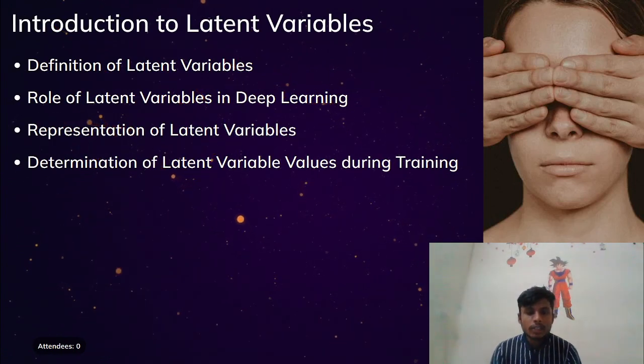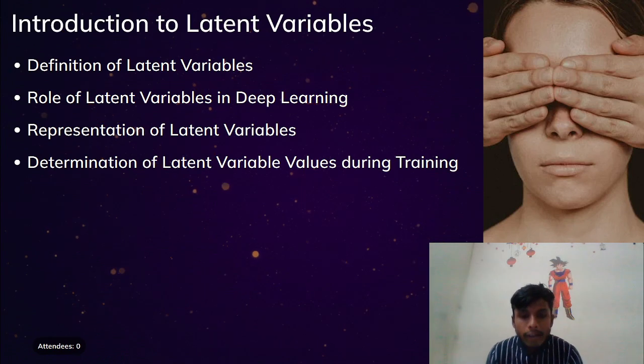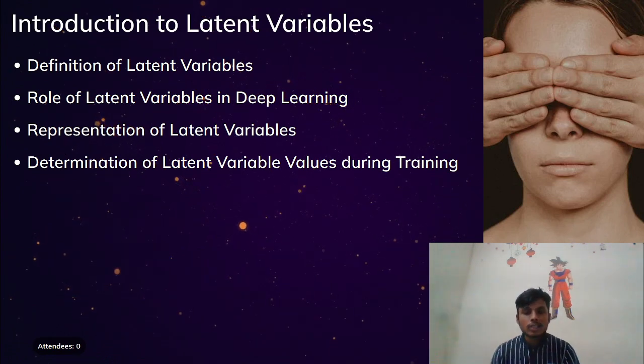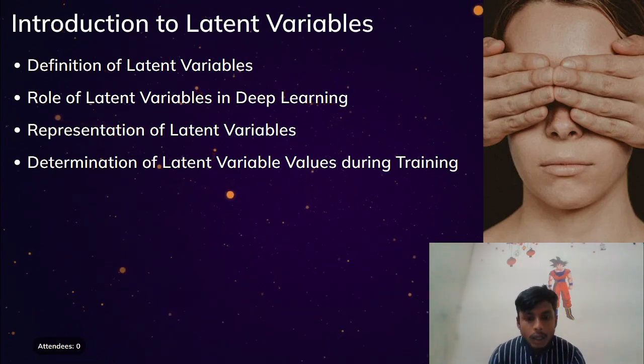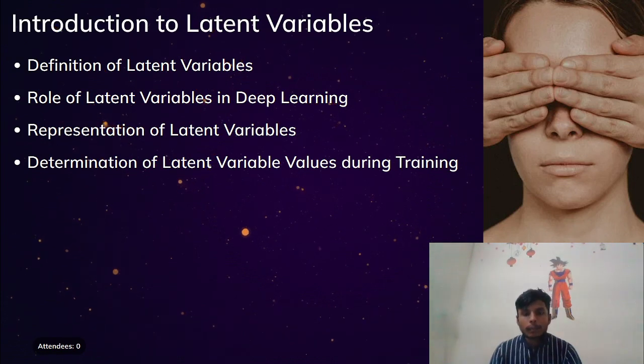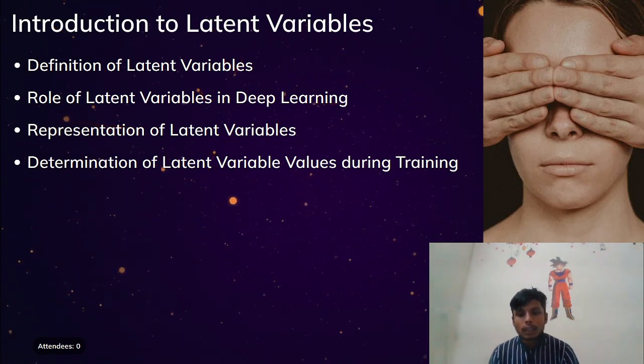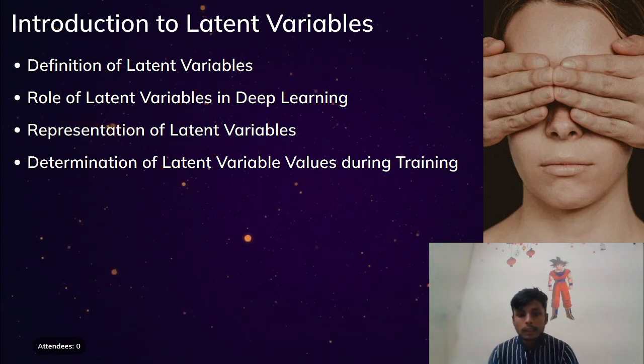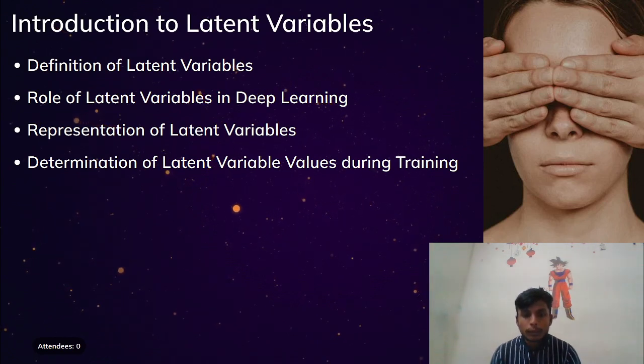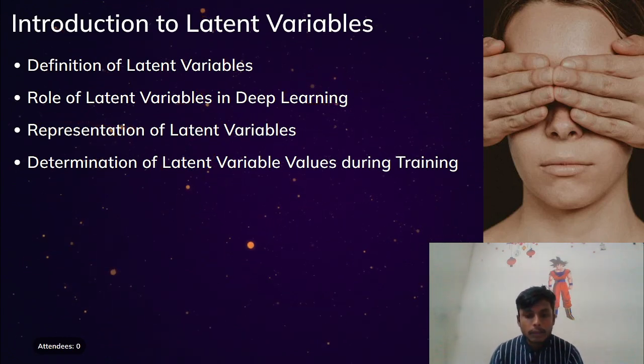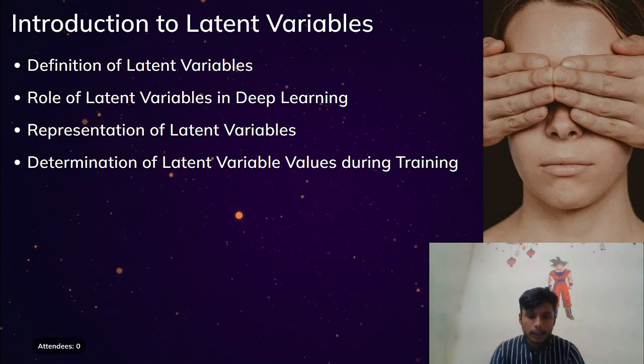Now, let us know the importance of the latent variables. Latent variables are essential in deep learning as they provide a powerful tool for modeling complex relationships and patterns in the data. They allow us to capture the underlying structure of the data, making it possible to generate new data, perform unsupervised learning, and make predictions based on complex patterns.